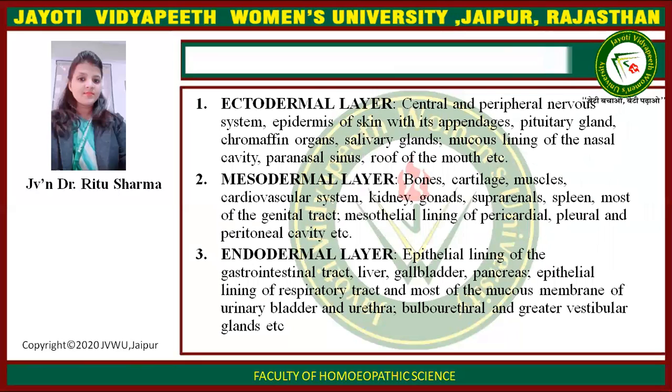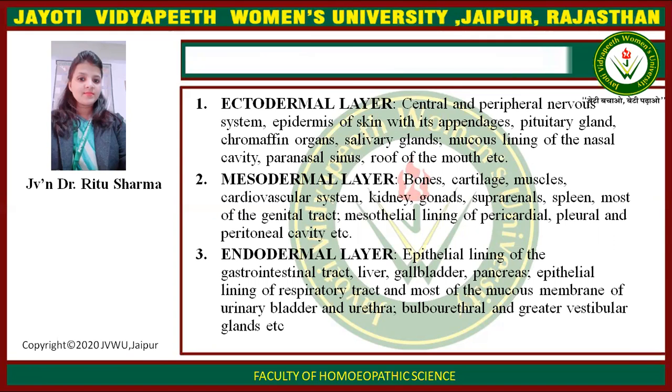First is the ectodermal layer: central and peripheral nervous system, epidermis of skin with its appendages, pituitary gland, chromaffin organs, salivary glands, mucous lining of the nasal cavity, paranasal sinus, roof of the mouth, etc. Second, mesodermal layer: bones, cartilage, muscles, cardiovascular system, kidney, gonads, suprarenals, spleen, most of the genital tract, mesothelial lining of pericardial, pleural and peritoneal cavity, etc. These are formed by the mesoderm.